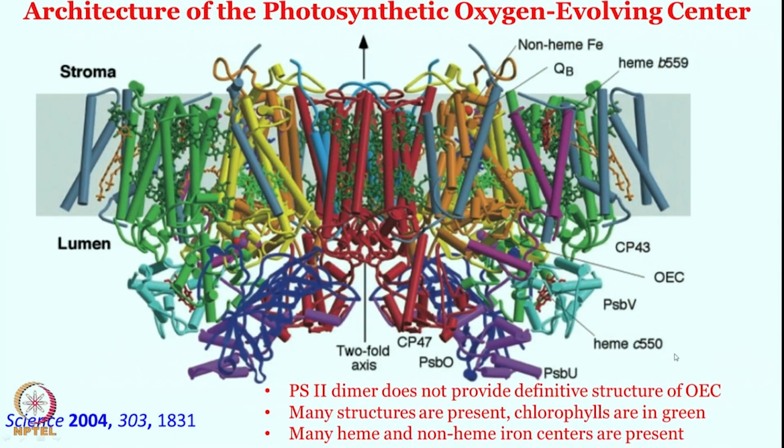So, what happens here is this crystal structure, which is phenomenal and highly informative, but still it cannot give you the resolution at a level what an inorganic chemist would perhaps like to have, right. These crystal structures are fascinating, with many different iron centers, heme iron, non-heme iron, and many different metal centers present. Despite the presence of these many different centers, it still cannot give a clear idea about what is happening at these metal centers and what the exact association of these metal centers is.